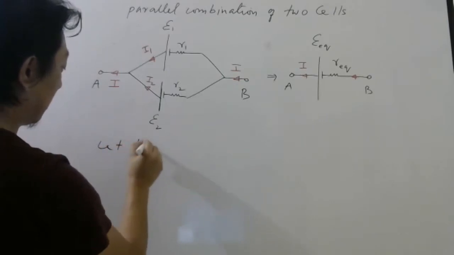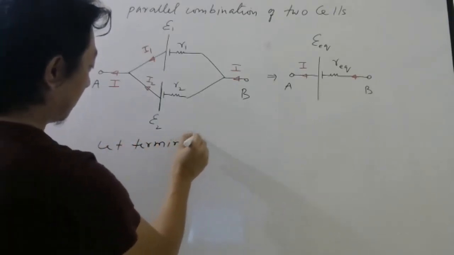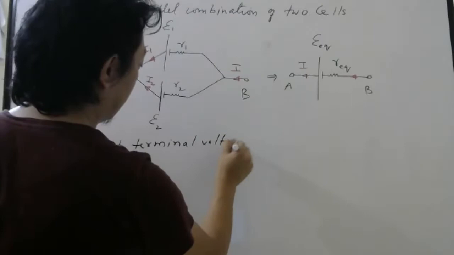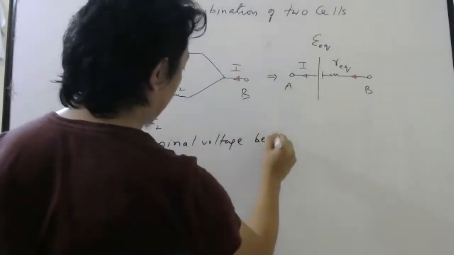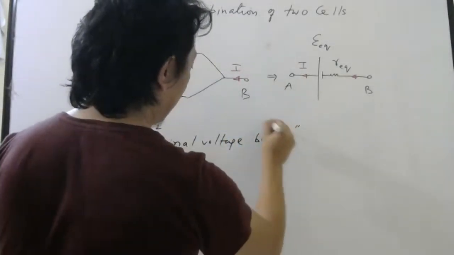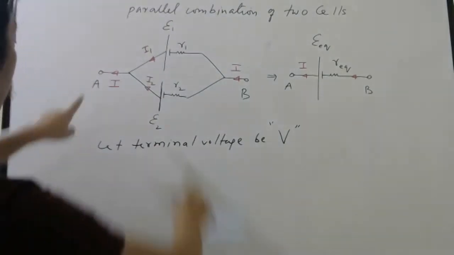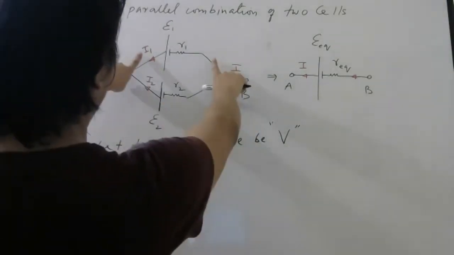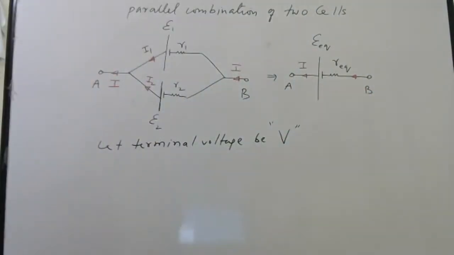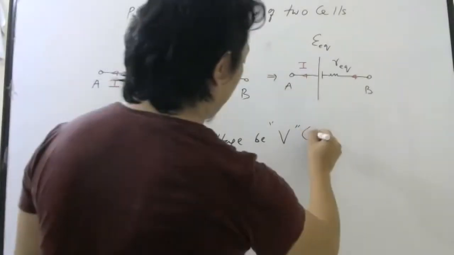Let terminal voltage be V. I will not write VAB like that, because you know this AB, this AB. So it is parallel, and here AB. So terminal voltage here will be V, here also it will be V. So terminal voltage will be common for all of them.